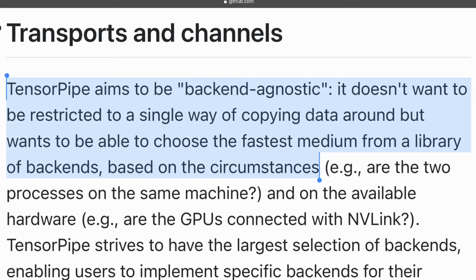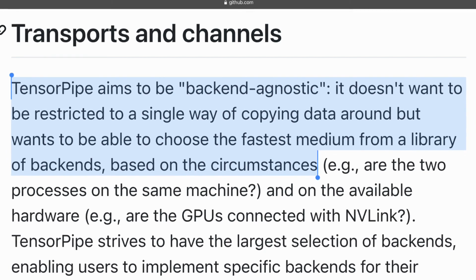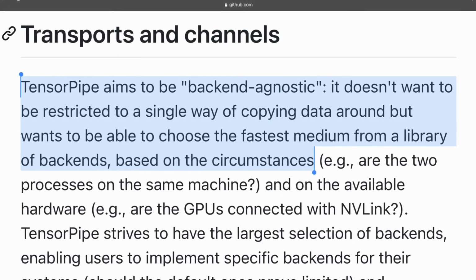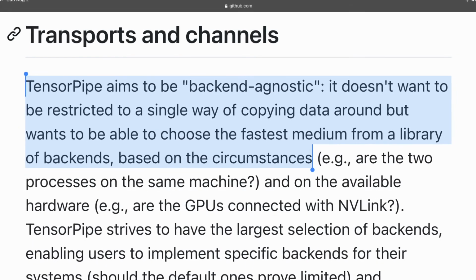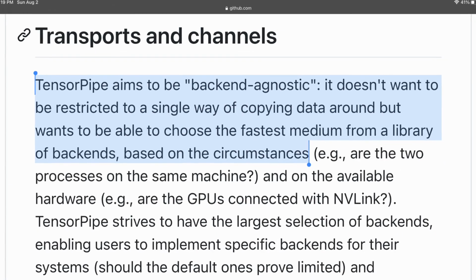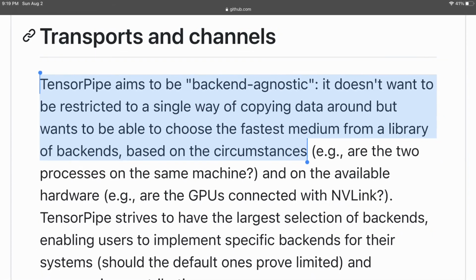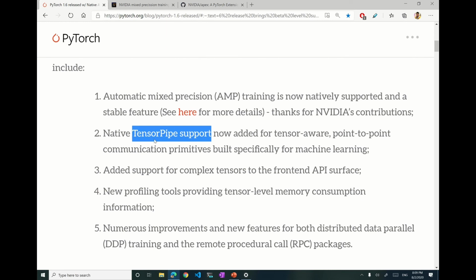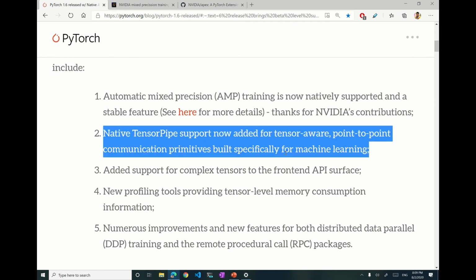TensorPipe is one of the primitives which is newly added, specifically with machine learning in mind. It is a very optimized communication primitive compared to the previous primitives, which are MPI or Gloo. Now this is added into PyTorch 1.6, so that is also a good performance improvement. We'll discuss more about this.